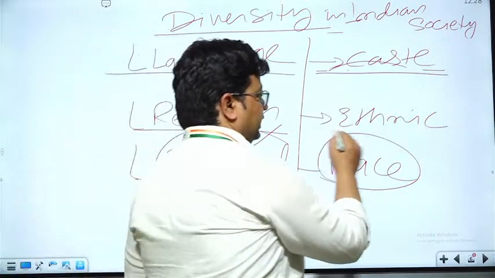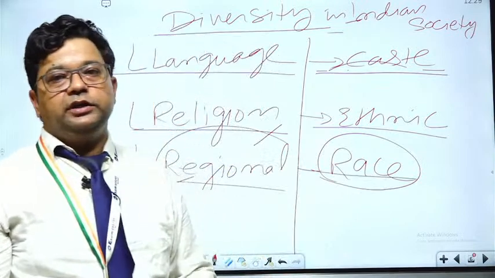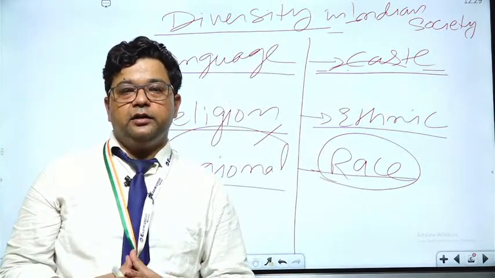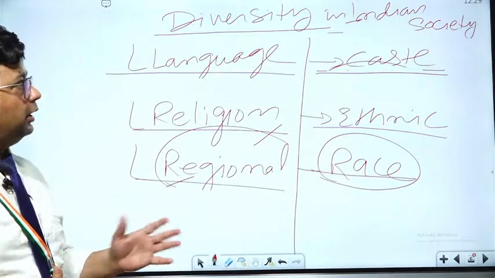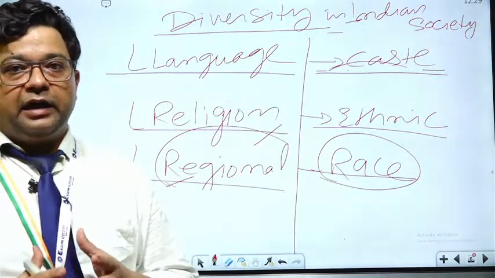Then we have ethnic diversity, and last, race diversity, and we have seen the different types of race in Indian society. Is it clear? So this is the third feature of diversity.